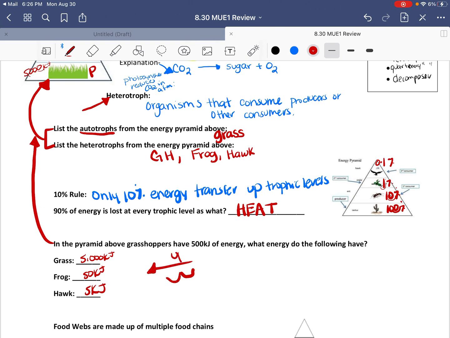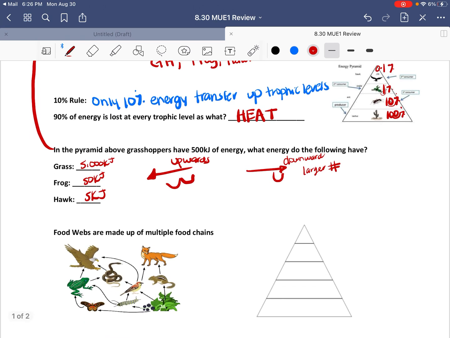We go this way if we're going upwards. We go to the left, and if we're going downwards, you have to add or make the number larger. This is downwards. So this is when we're trying to get a larger number or go to a trophic level below the one we are currently working with.